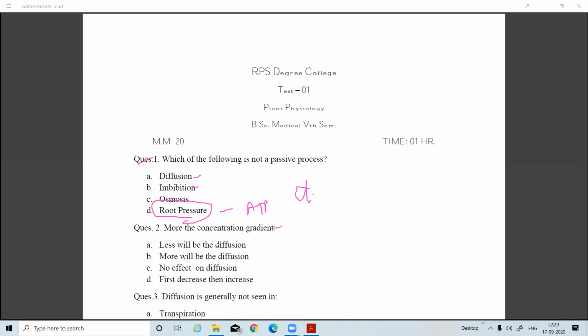More the concentration gradient, more will be the diffusion. If the concentration gradient is more, there is much difference in the concentrations in one system and less difference in the other system. So in system 1, where the concentration gradient is more, there will be more diffusion. So the answer will be B.